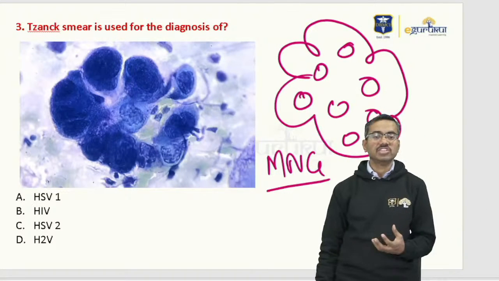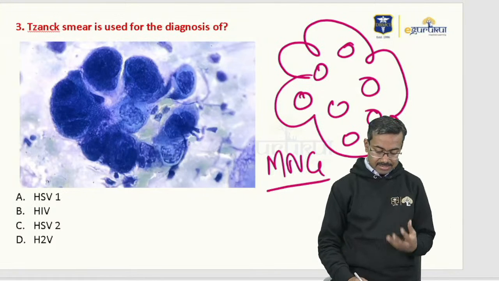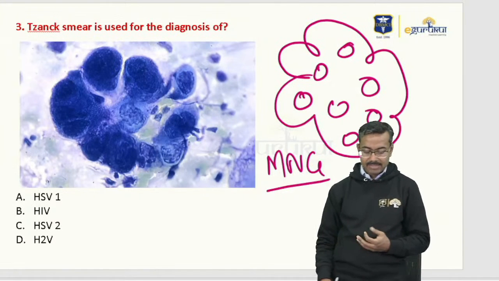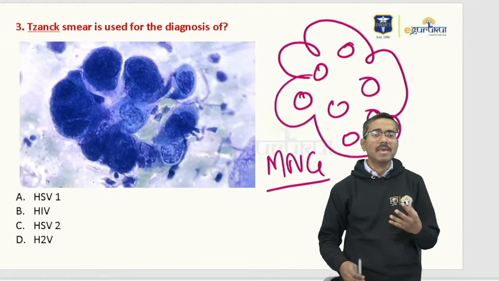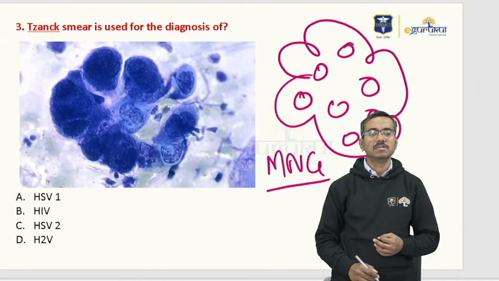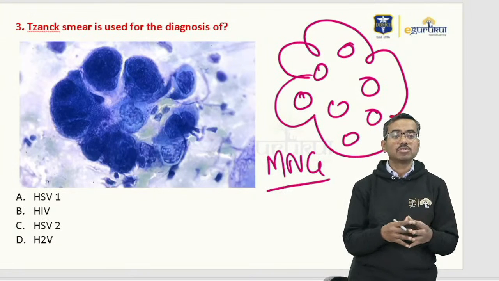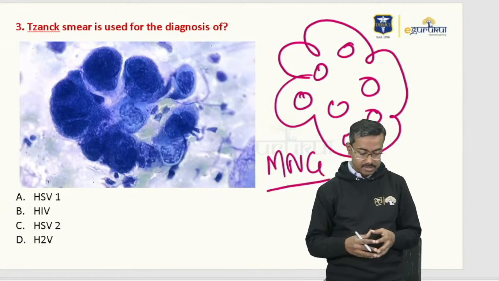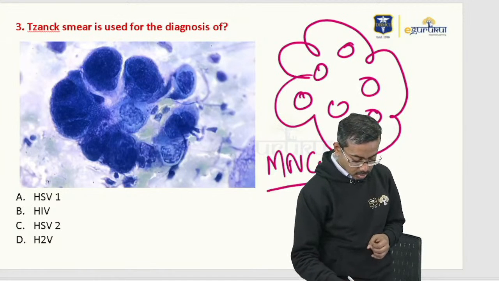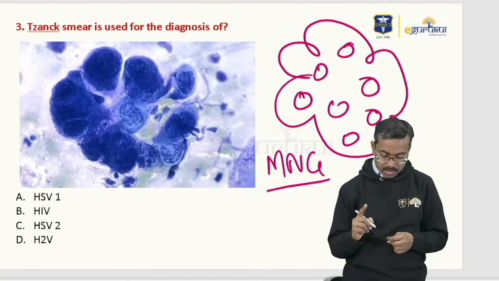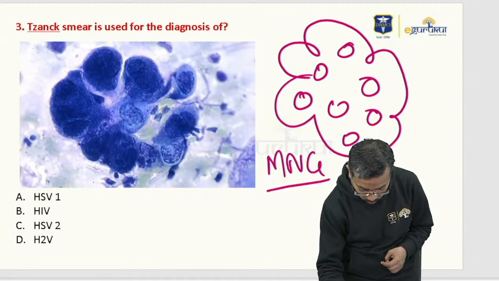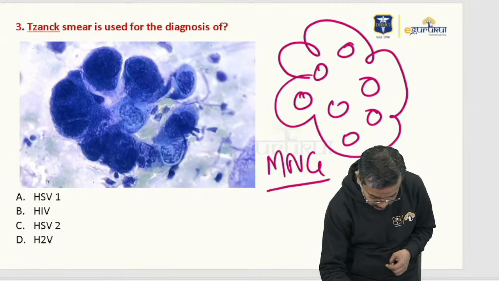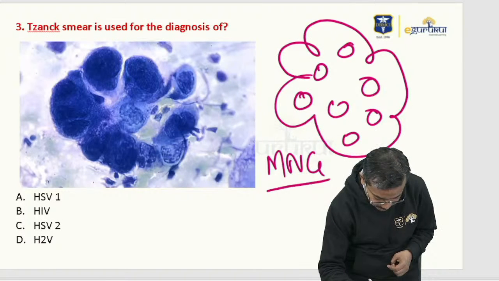Multinucleate giant cell, and this MNG is a classical finding. A classical finding of what? Listen to this. MNG is used for the diagnosis of, is the question that we have. One student told me there's one thing here, all except, I think, was what was mentioned. Just let me write that. Though I may be wrong.